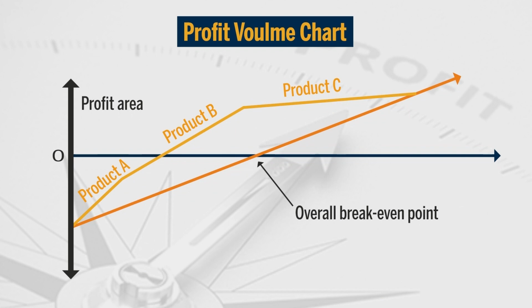With the sales of product A only, there would be loss because it falls under the overall break even line. When product B joins product A, it would be possible to cross the overall break even line and have some profit. And if product C also joins products A and B, there would be an increase in overall profit of the business unit. So, from this chart we can see that with the change in profit of one product, there will be a change in overall profitability of the business unit.